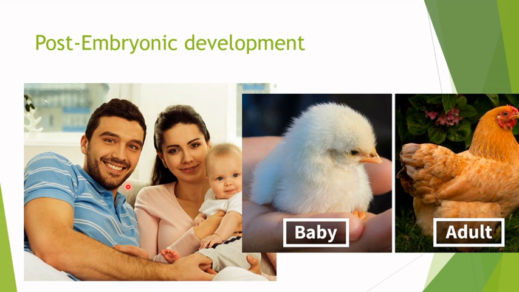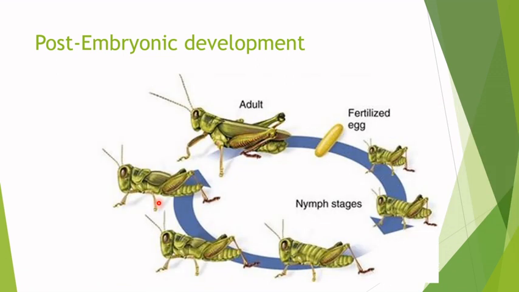After the embryo is born, what we have is the post-embryonic development. This can be direct or indirect. Now, the direct development is when the offspring is very similar to the adult. You can see perfectly how a baby is going to form into an adult. The same happens with our species. But this isn't always the case. There are some species that have indirect development.